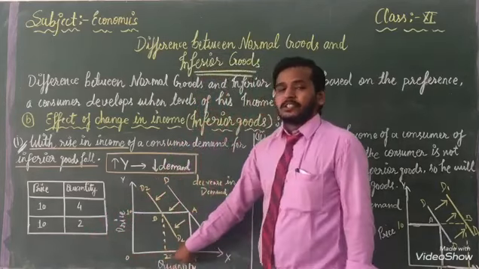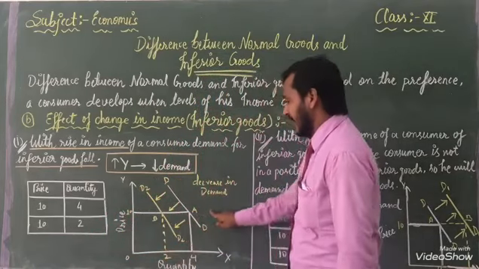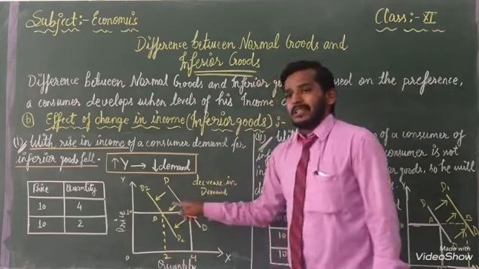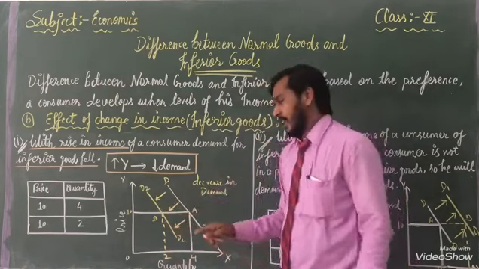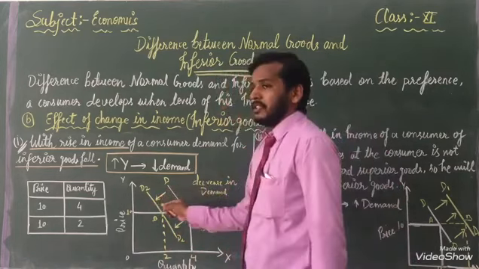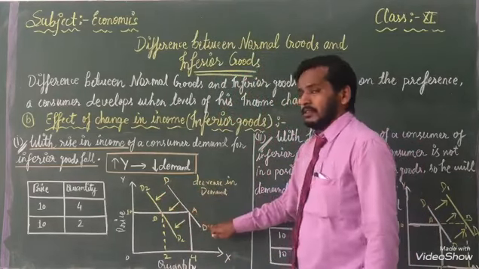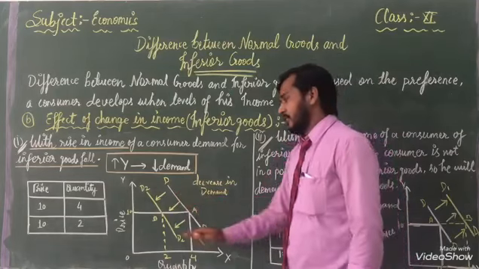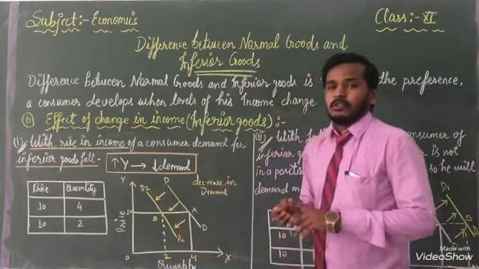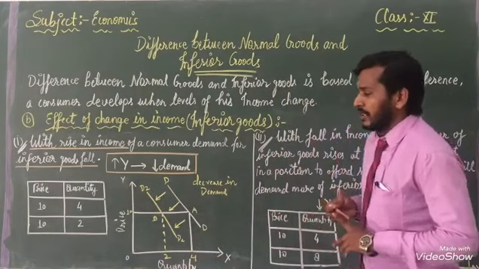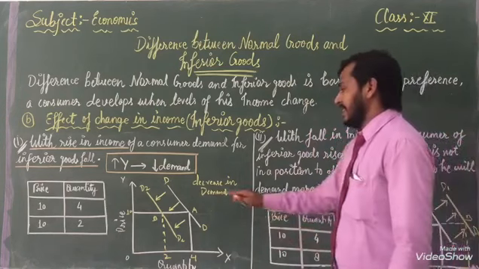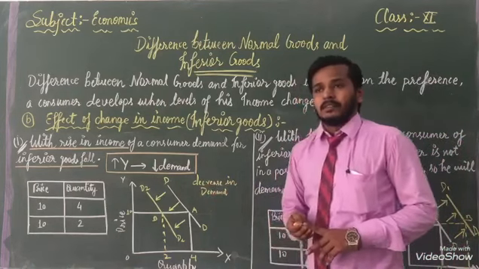Then we have utilized 2 here. Means with the help of this graph and this arrow, we can explain this is coming downward. Means demand D1 changes to D2. With the help of that, we can say decrease in demand.